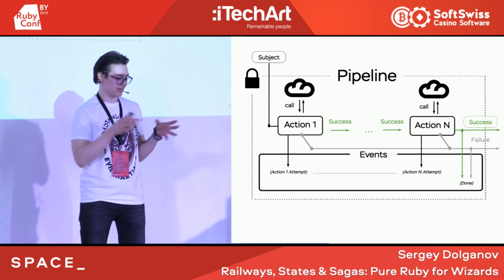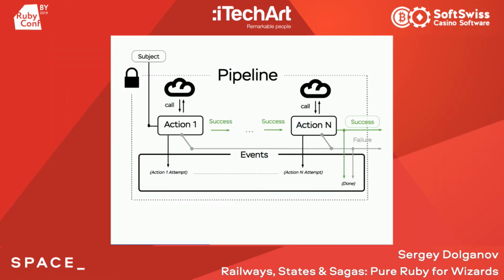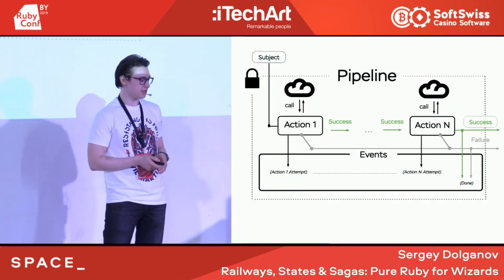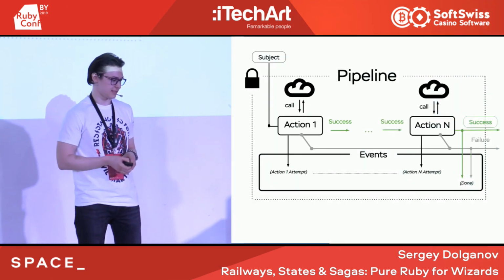The pipeline is a sandbox, and when it receives a subject, we immediately lock the subject by a pipeline. And only then we start to execute the chain. Since we locked the subject, that means that we will not have any parallel execution of the same pipeline for the same subject. Then you can see here an interesting point, events.